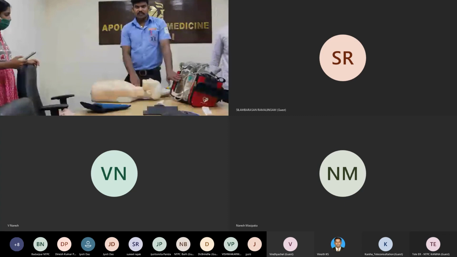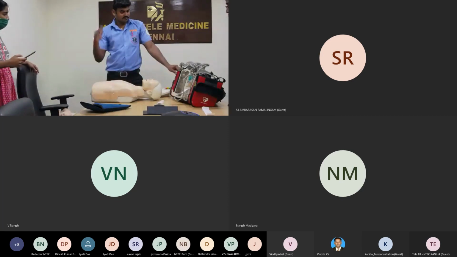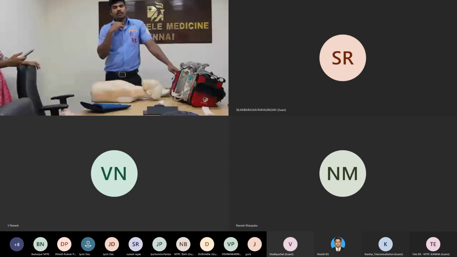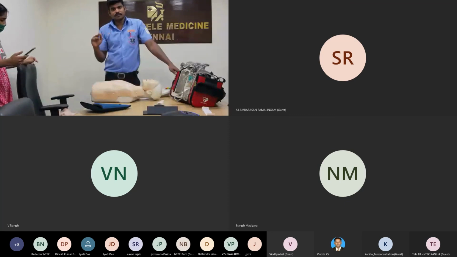For ventricular fibrillation or pulseless ventricular tachycardia, at that time do the shock. Otherwise, there are two more rhythms, asystole and pulseless electrical activity, where the patient has only electrical activity but no pulse. If either of these two rhythms is present, do CPR only. Don't do the shock.